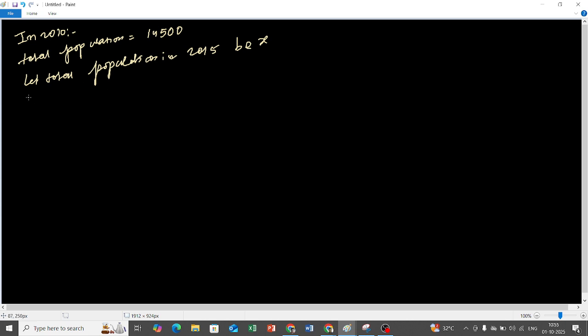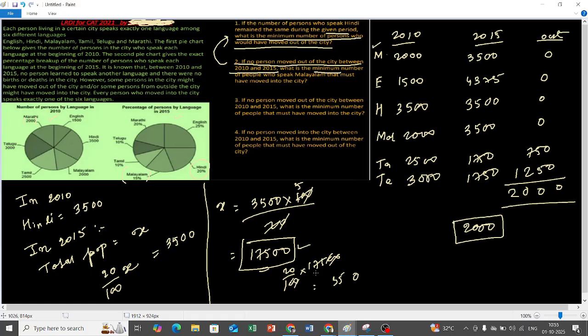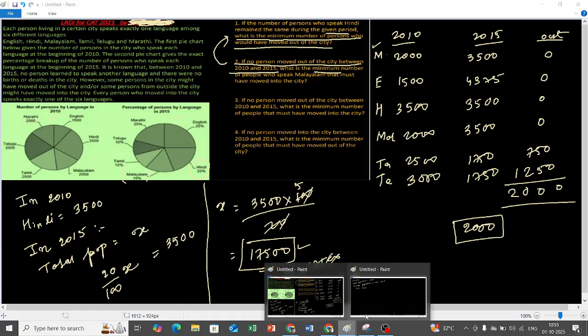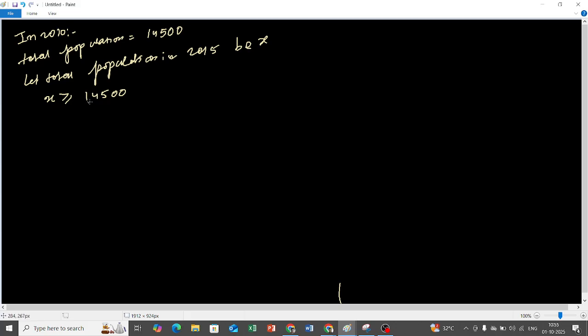Yes. So that means x has to be greater than or equal to 14,500. Yes or no? Because it is given that no persons moved out of the city, but persons may move into the city, right? Persons may have moved into the city, so x can be greater than or equal to 14500.